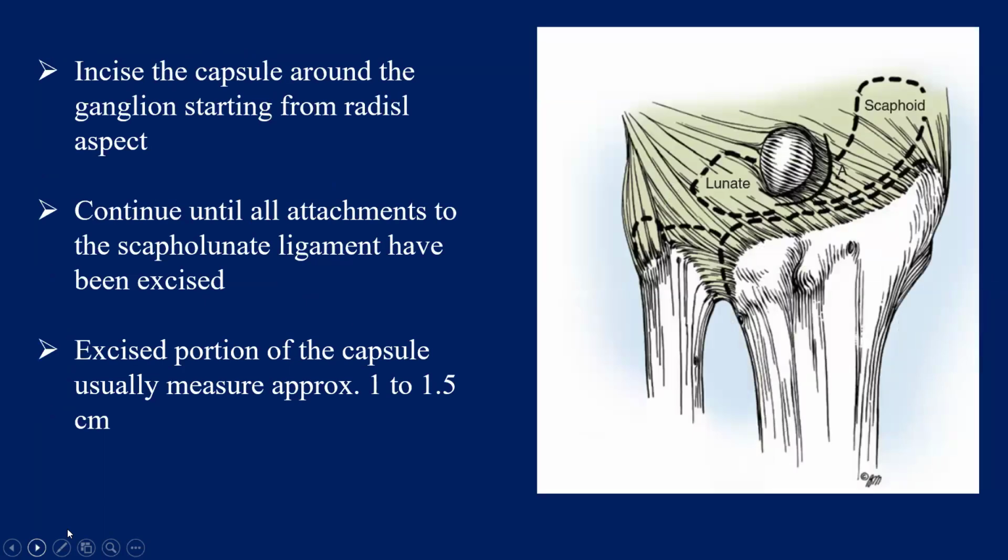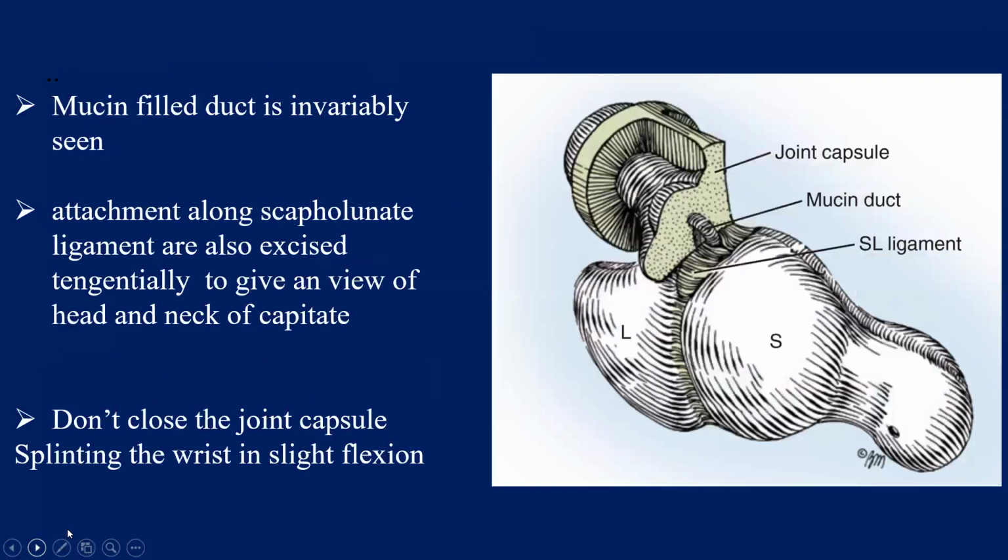We have to incise the capsule around the ganglion from its radial aspect and continue until all attachments to the scapholunate ligament have been excised. So we have to go around the ganglion and excise the capsule, and we have to identify the origin of the ganglion from the scapholunate ligament. Then here we can see the mucin-filled duct is invariably seen.